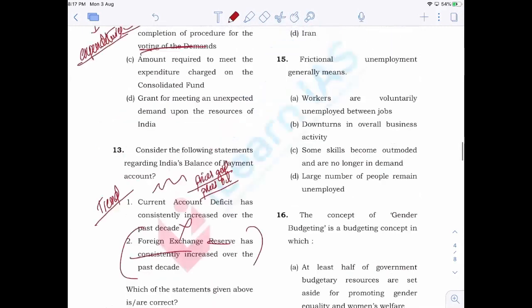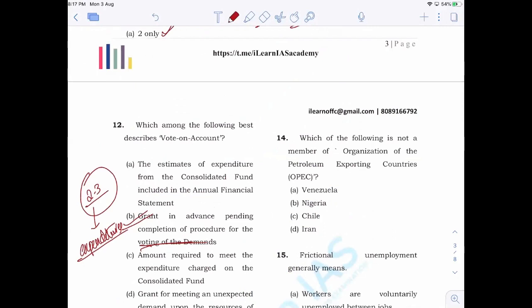Now the 14th one, which of the following is not a member of OPEC? Now, this is again a favorite question of UPSC. Sometimes they take international organizations and ask questions related to them. Now, as certain issues have been going on for the last 2 to 3 or 3 to 4 years related to oil and oil prices, OPEC will be an important topic that you have to study. Now, when it comes to OPEC, you have to understand that Chile is not a member of OPEC.